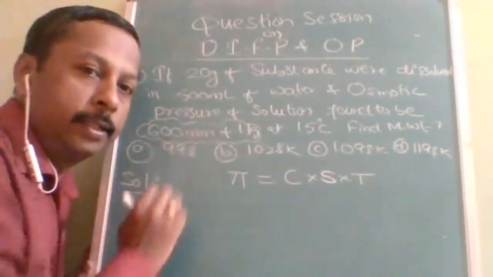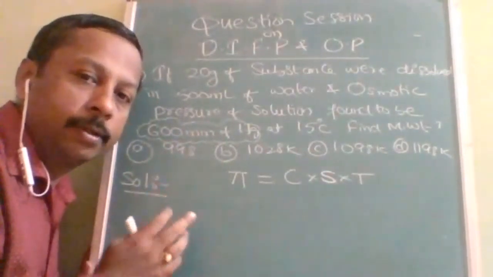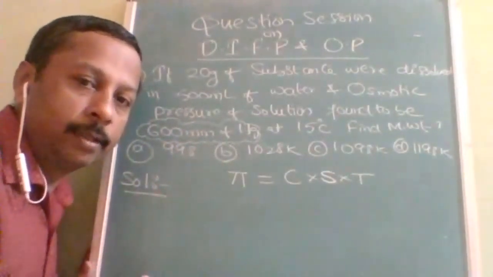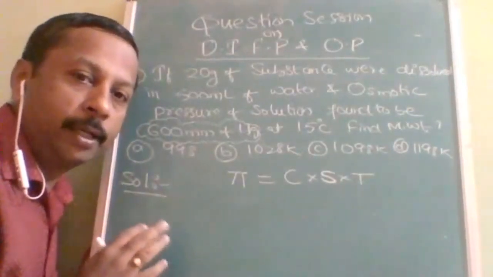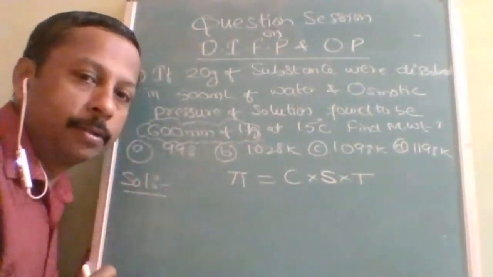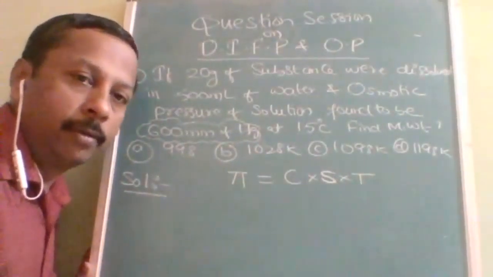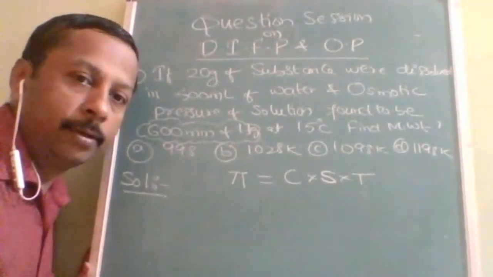When they study just orally, they will say you just have to use pi equal to CST, substitute, and you will get it. But when you substitute, you will sometimes get a wrong answer also. So that much perfection must be there. You will get that only after solving on your own.